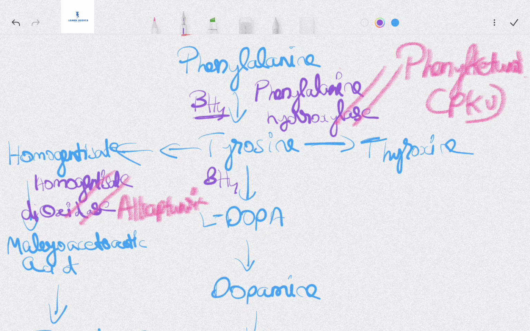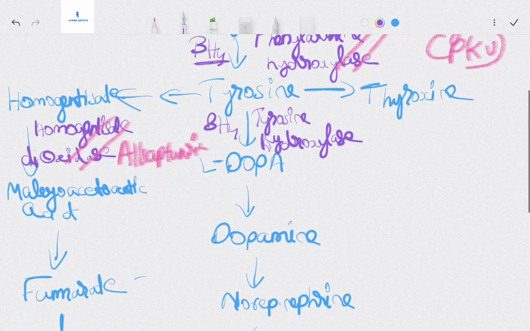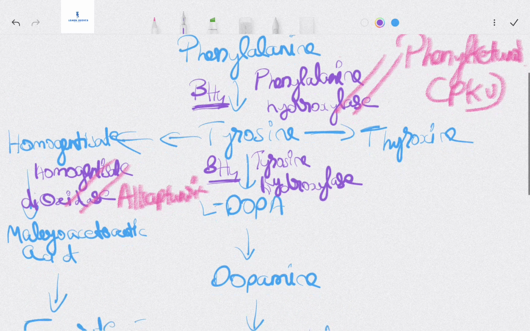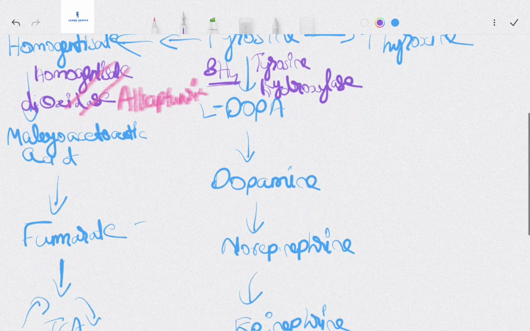It's tyrosine hydroxylase. Pretty easy. We have the same BH4, phenylalanine hydroxylase, and tyrosine hydroxylase. Then L-DOPA.